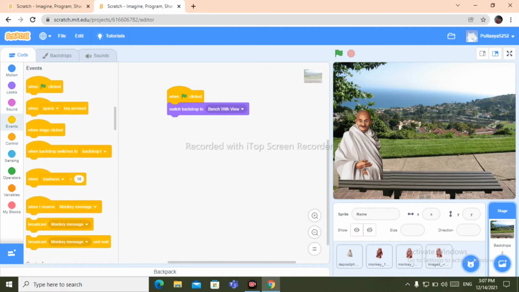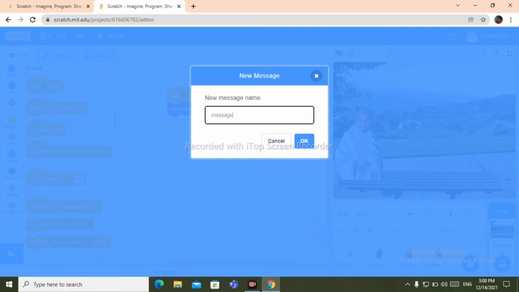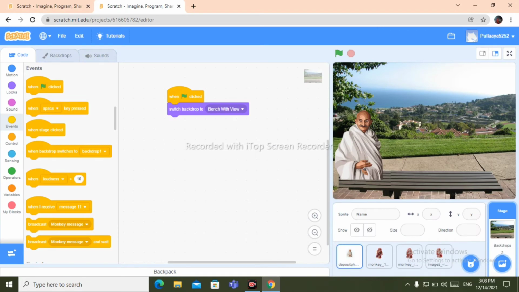Now go to events, take when I receive, type any message. I'm renaming it as message 11.